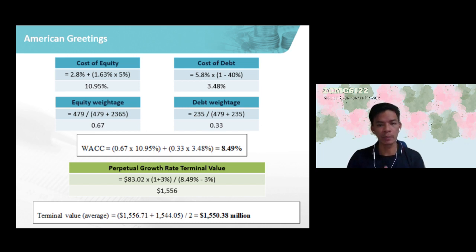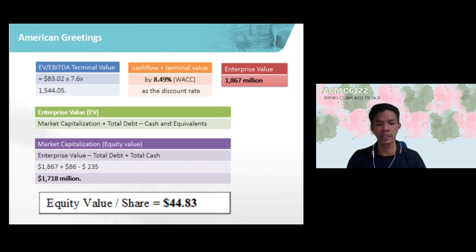In terms of finding the terminal value, we use a perpetual growth rate formula of 3%, and also the EV/EBITDA multiple valuation of 7.6, which is the median of the industry. So we just find those terminal values, and we average them up. And then the next slide, these are basically the weighted average cost of capital. We calculate the weightage of the company's equity and debt, and we got 8.49%, which will be used in the model. Next slide, regarding the implied valuation after incorporating all.